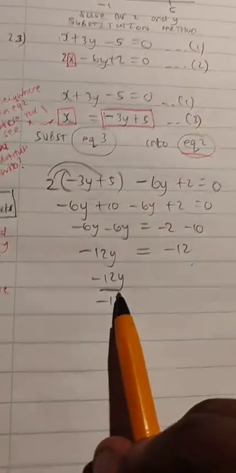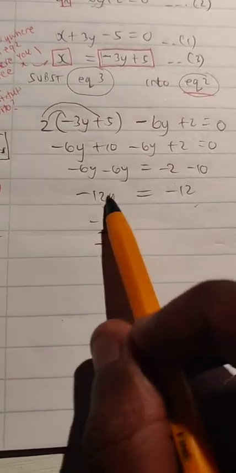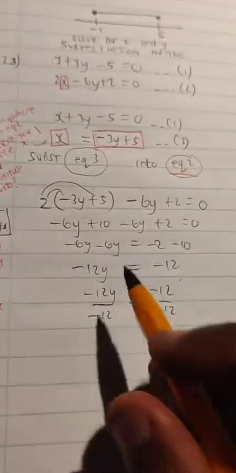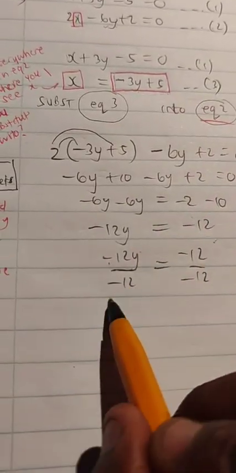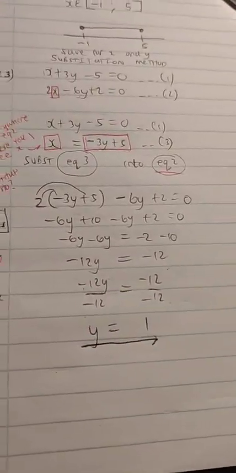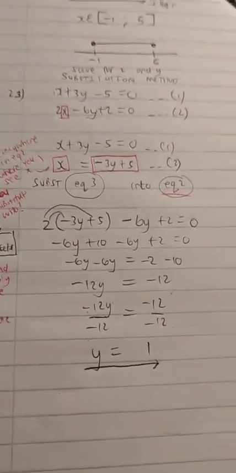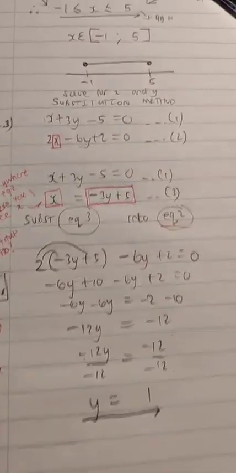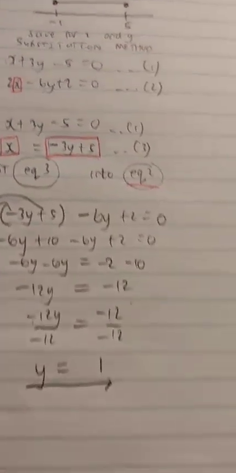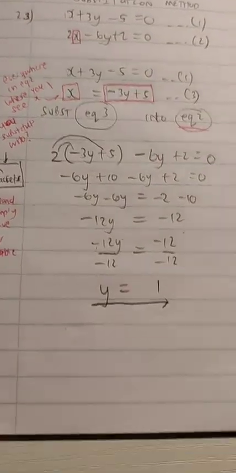Now you want y, so what do you do? You apply the multiplicative inverse. You divide by the coefficient of y, which is negative 12. What you do on the left, you do on the right. The answer becomes y is equal to 1. We are not done, because the question did not say solve for y alone. It said solve for x and y. We've just accomplished the first thing, which is to solve for y.